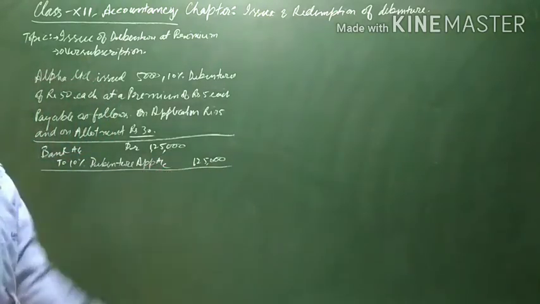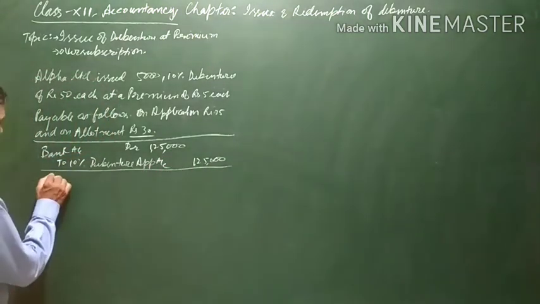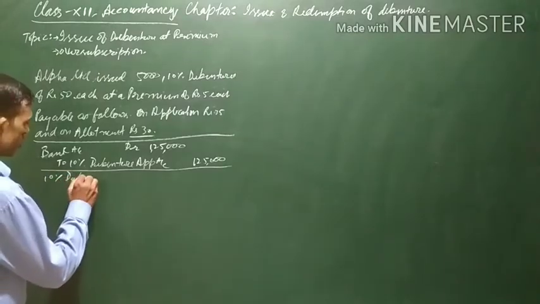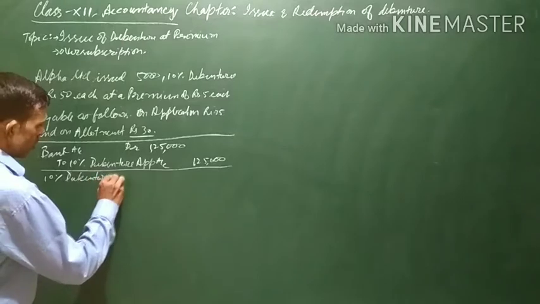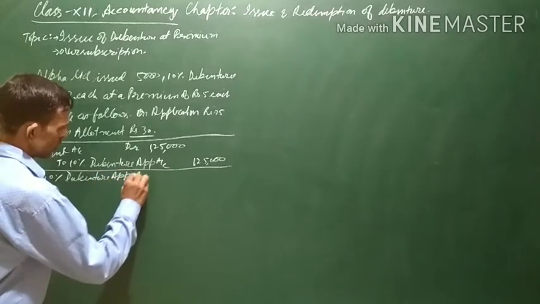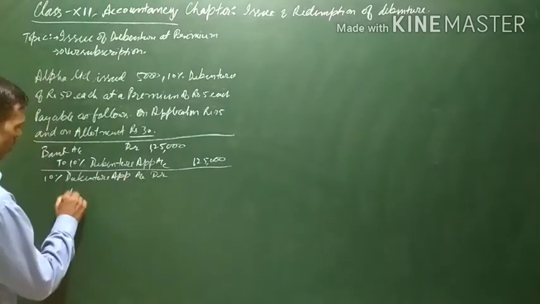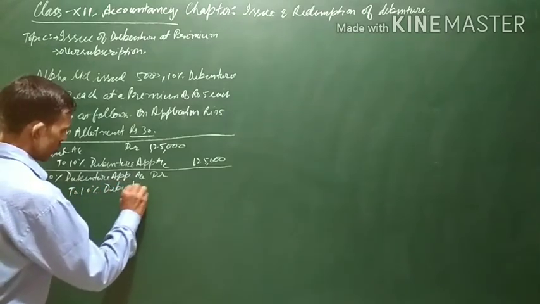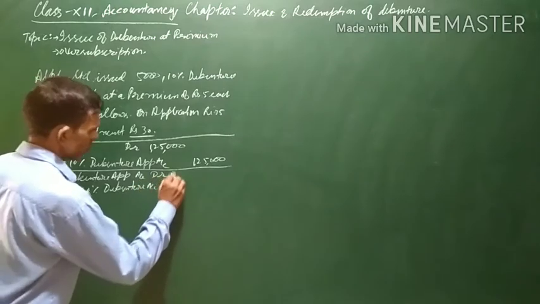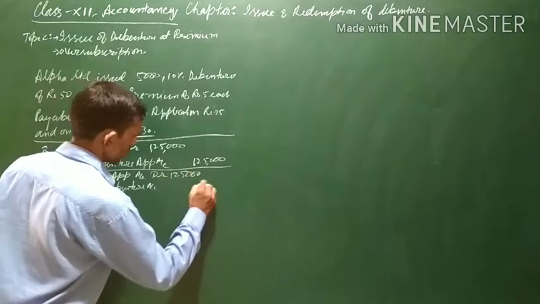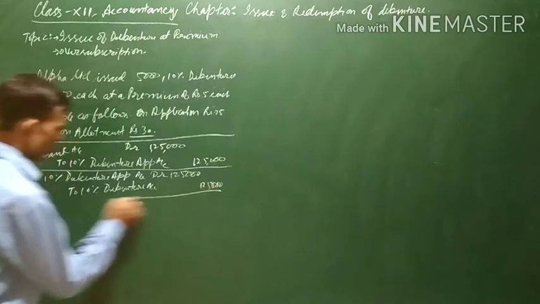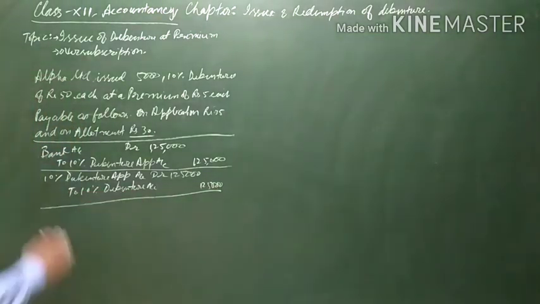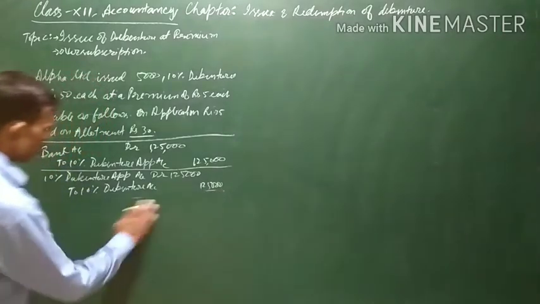This application money will be transferred to the debenture account. The entry will be 10% debenture application account debit to 10% debenture account, 1,25,000. Now, the narration is: being debenture application money transferred to debenture account. This will be the narration for this.